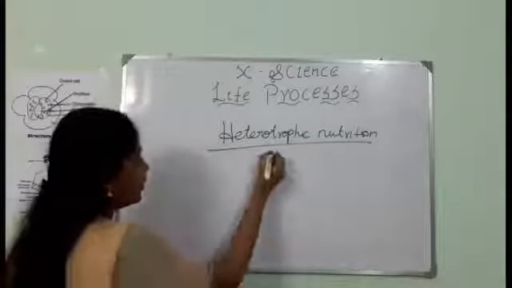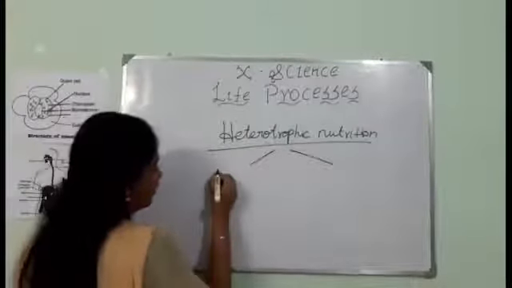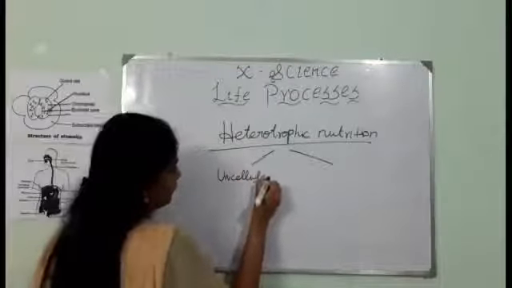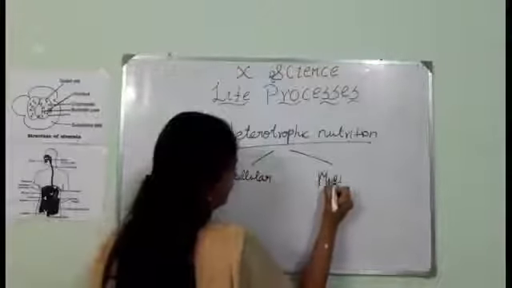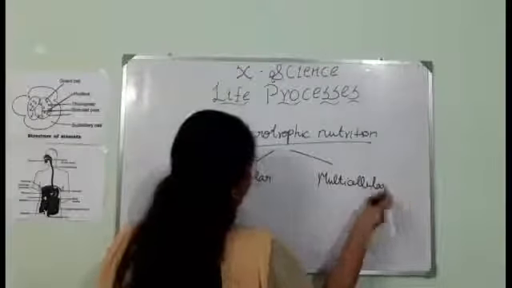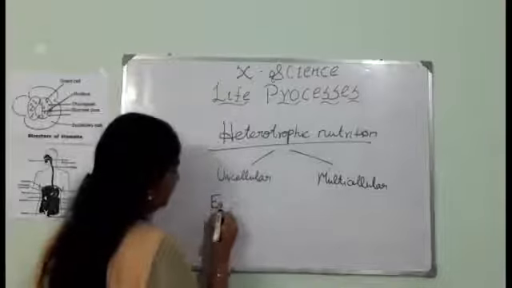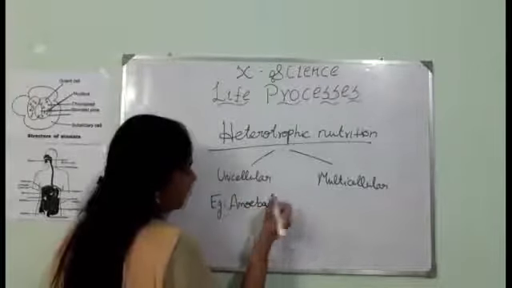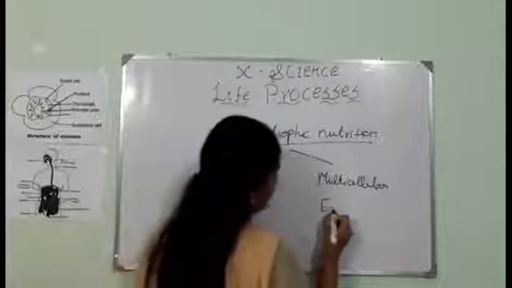In this, we have both unicellular and multicellular organisms. For unicellular, I am taking the example of amoeba, and for multicellular organisms, I am taking the human.